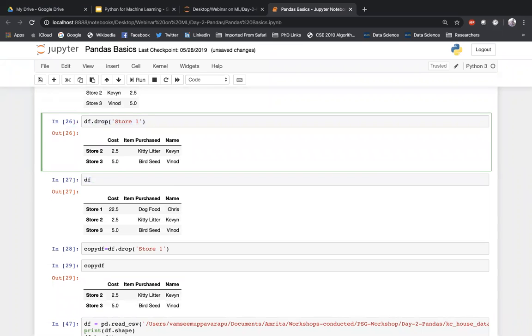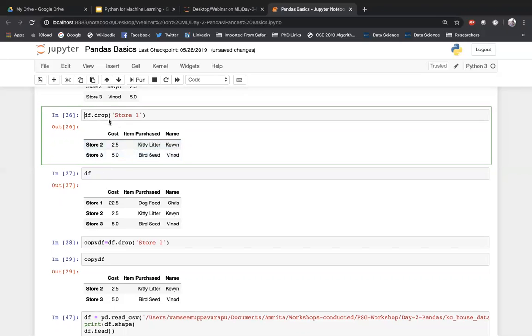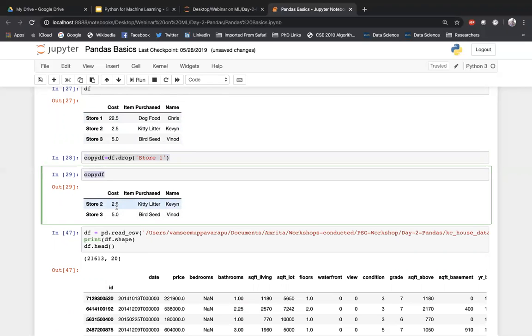If you want to modify the original data frame, you have to assign it like this: df is equal to df.drop of store one. After dropping store one, whatever is the result will be assigned back to the same data frame. Because we are not assigning it here, even after dropping, when you print the df it still contains all the stores. So you have to reassign, and then if you print, store one is actually dropped. So this is some idea on how to use series and data frames in Pandas.